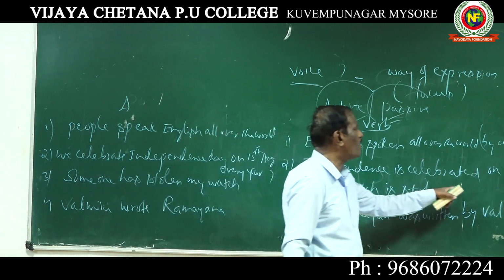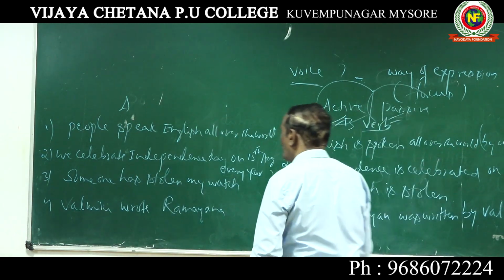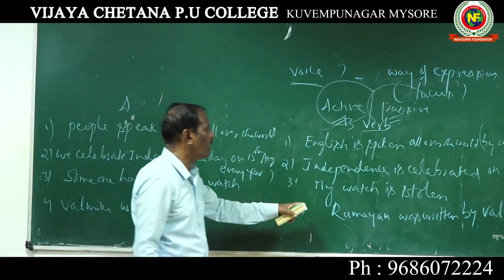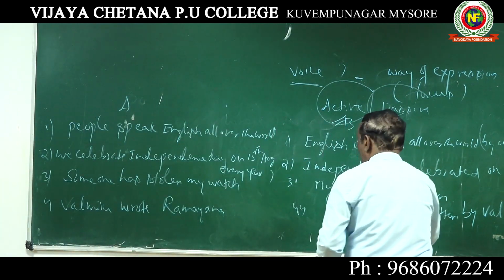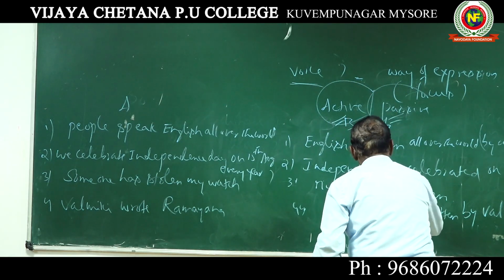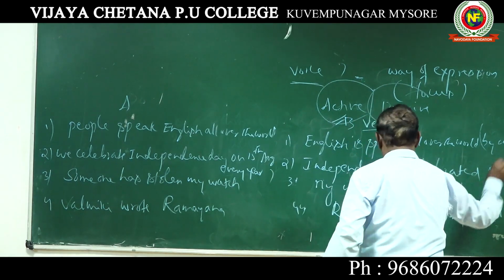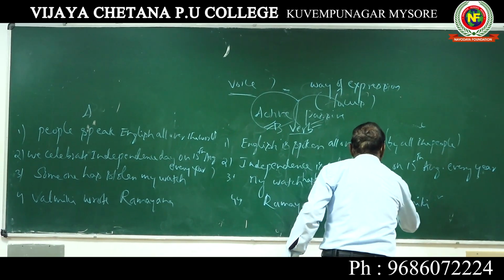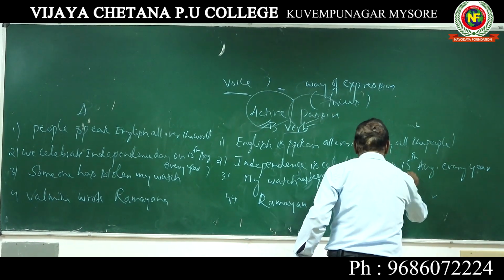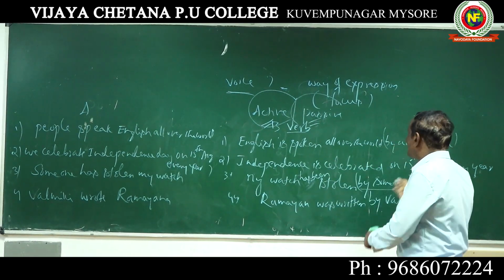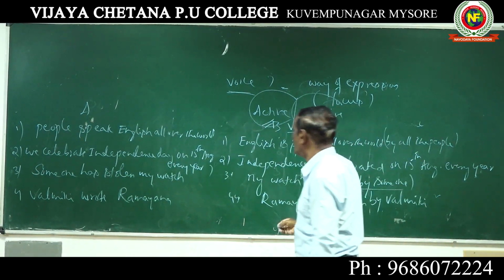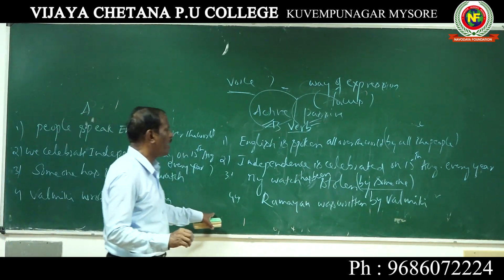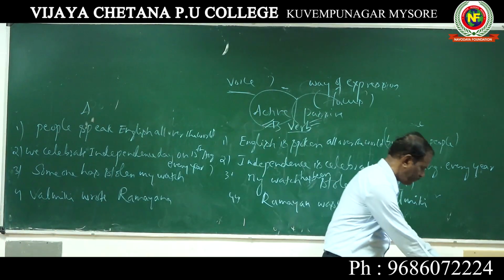Independence Day is celebrated on 15th August every year. Someone has stolen my watch. My watch has been stolen. Let me make a correction here: My watch has been stolen by someone. Even without this someone, it makes sense; it is only an addition. It adds to the meaning to make it very clear. Valmiki wrote Ramayana. Ramayana was written by Valmiki.